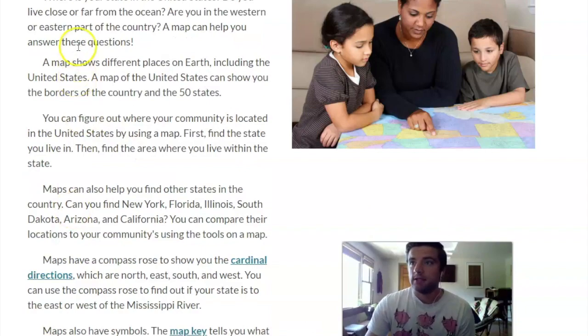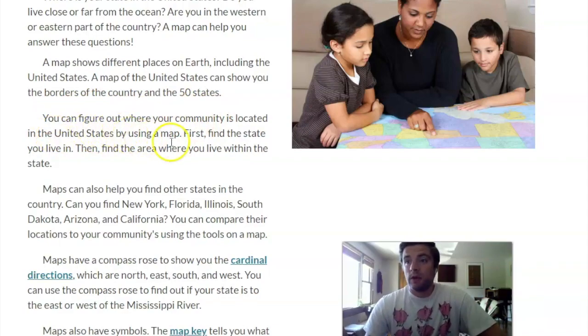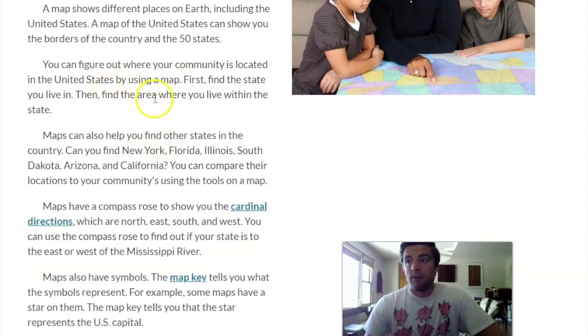Mapping the United States. Where is your state in the United States? Do you live close to or far from the ocean? Are you in the western or eastern part of the country? A map can help you answer all of these questions. A map shows different places on Earth, including the United States. And a map of the United States can show you the borders of the country and the 50 states. You can figure out where your community is located in the United States by using a map.